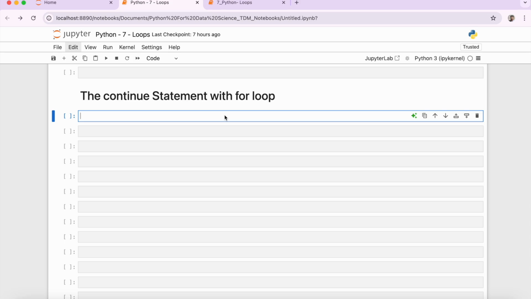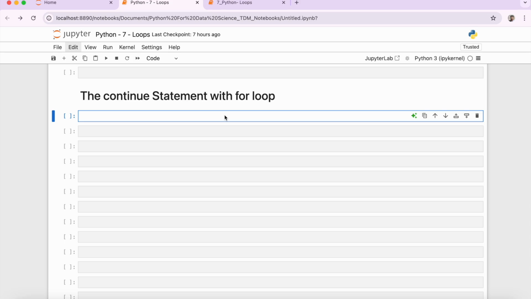It rejects all the remaining statements in the current iteration of the loop and moves the control back to the top of the loop. So the Python continue statement is a loop control statement that forces the execution of the next iteration of the loop by skipping the rest of the code inside the loop for the current iteration only, which means that when the continue statement is executed in the loop, the code inside the loop following the continue statement will be skipped for the current iteration and the next iteration of the loop will begin.